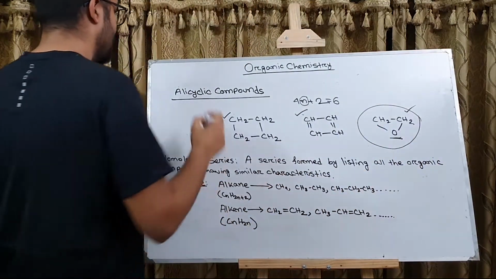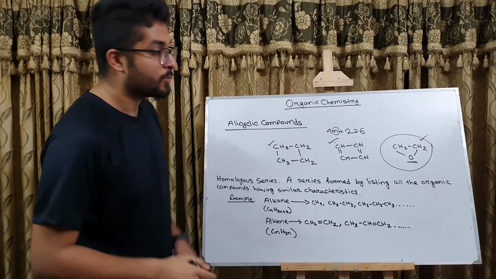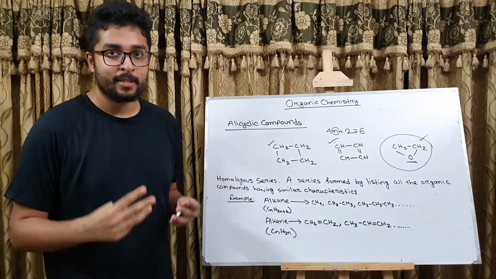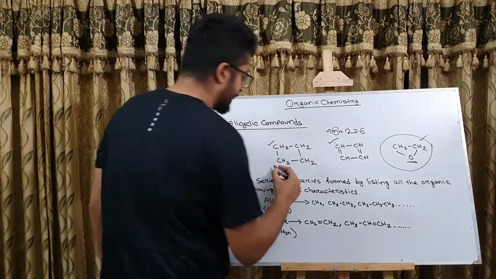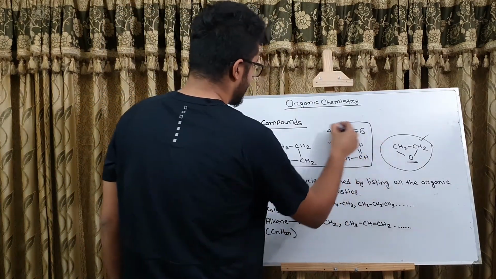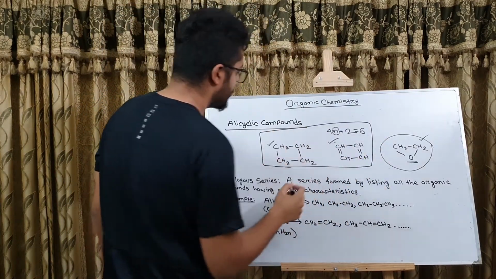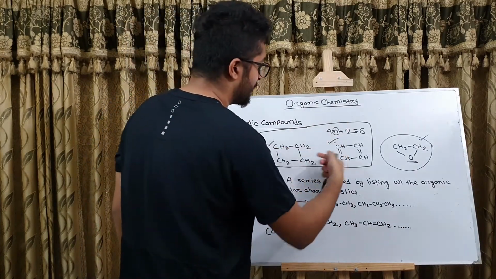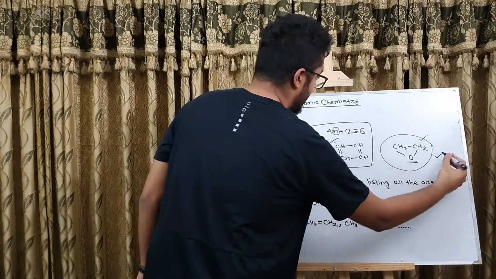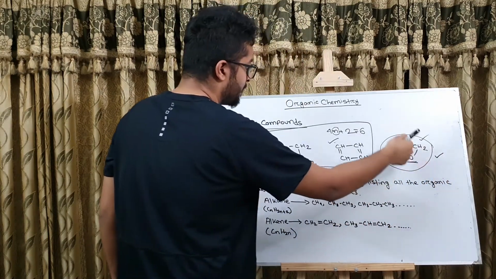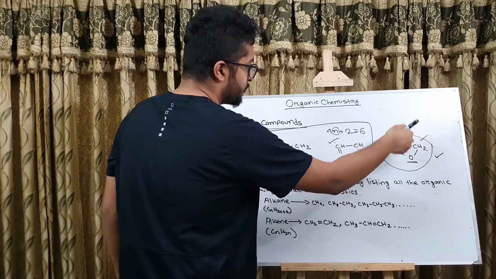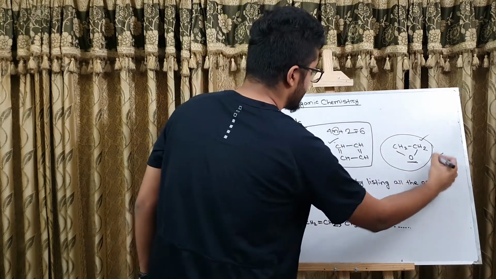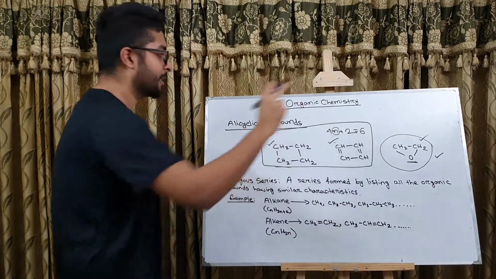It's because in case of alicyclic compounds, we may also have heterocyclic and carbocyclic configurations. In the first two cases, the rings are formed exclusively of carbons. So these are carbocyclic compounds. But in the third case, this ring has been formed by joining of 2 carbon atoms with an oxygen atom. So this one is a heterocyclic alicyclic compound.